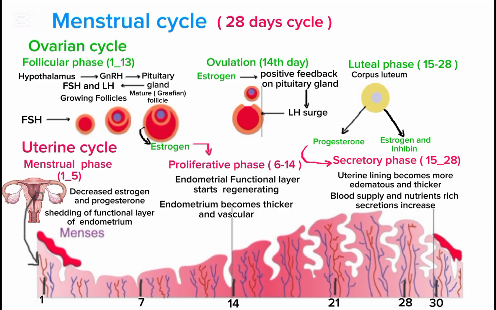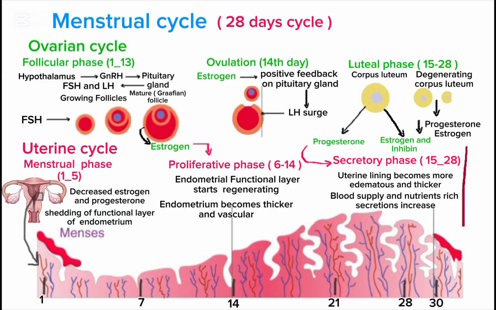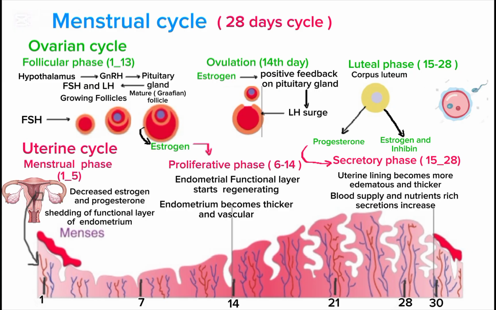If fertilization does not occur, then this corpus luteum starts degenerating after 14 days. Resultantly, progesterone and estrogen that are being released from the corpus luteum also fall, and the endometrium, the innermost lining of the uterus that is dependent on these progesterone and estrogen hormones, starts shedding. So menstruation begins again. If fertilization occurs, then the fertilized ovum